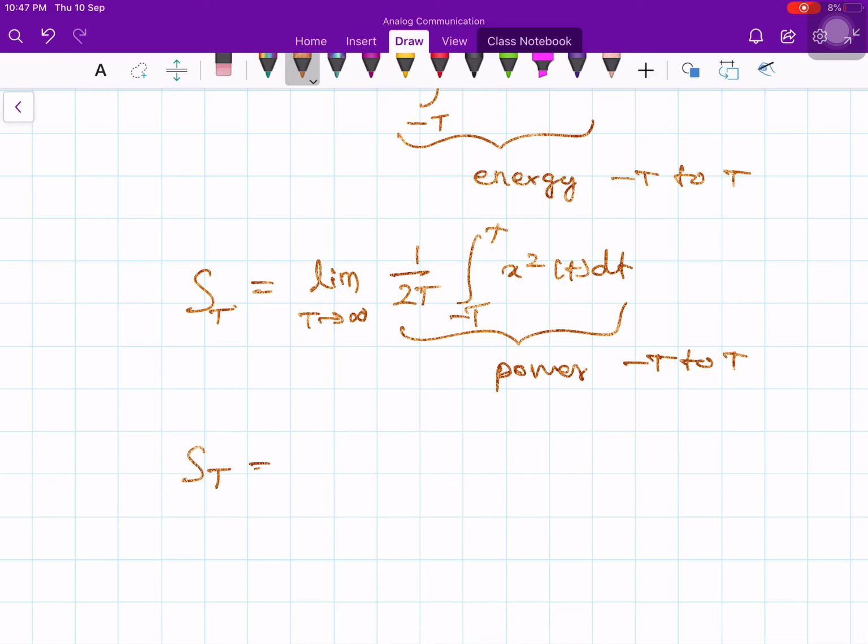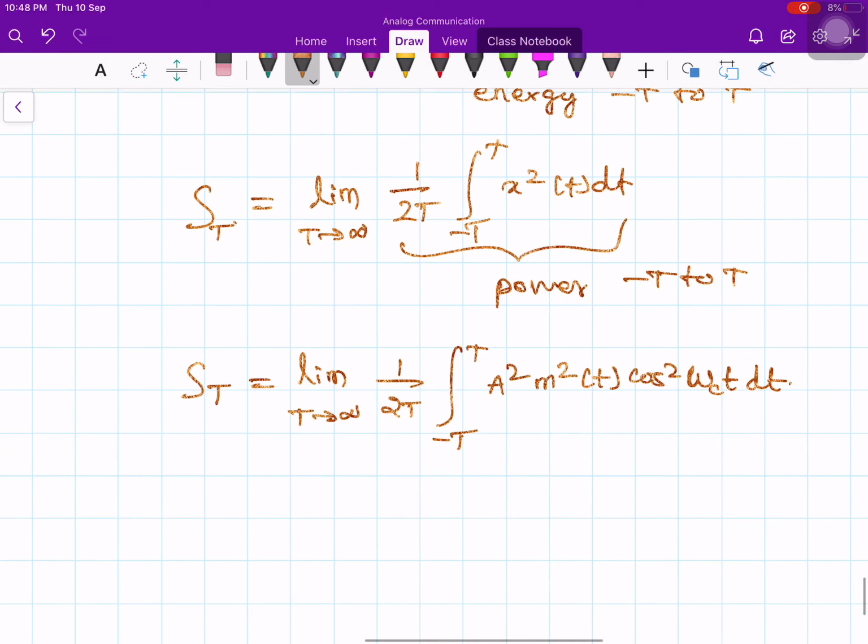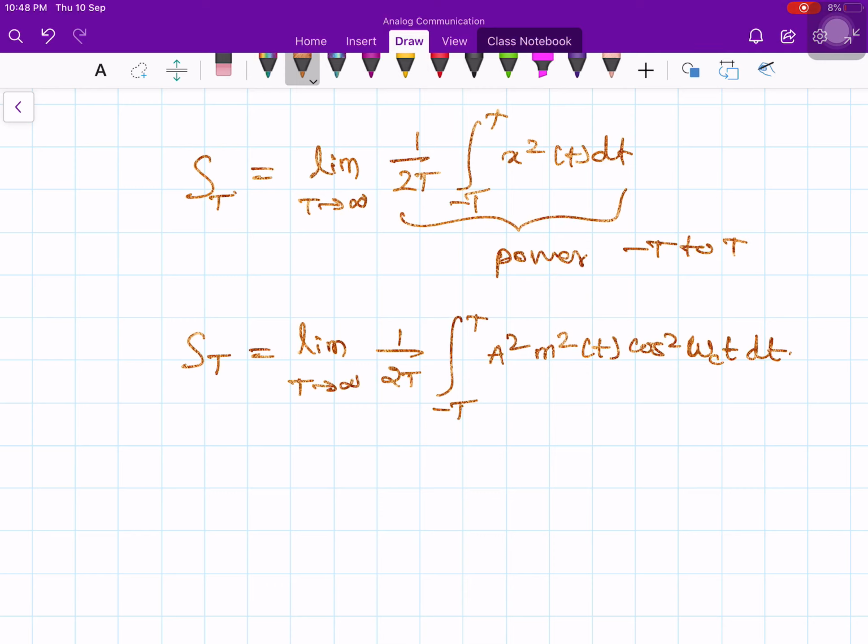Therefore S suffix T is equal to the limit as T goes to infinity of 1 over 2T times the integral of x squared of t. What is x of t? A squared times m squared of t times cos squared omega ct dt. So this will be the definition of our calculation of power of any arbitrary waveform or signal.